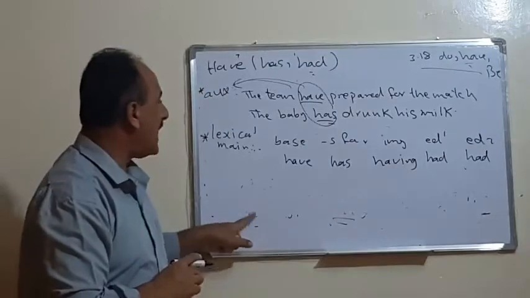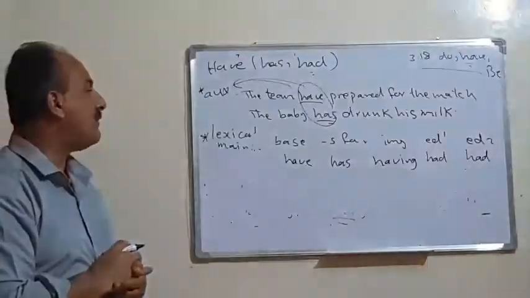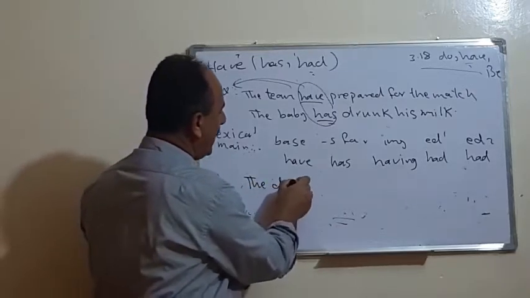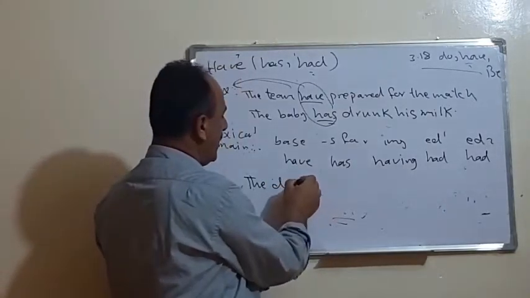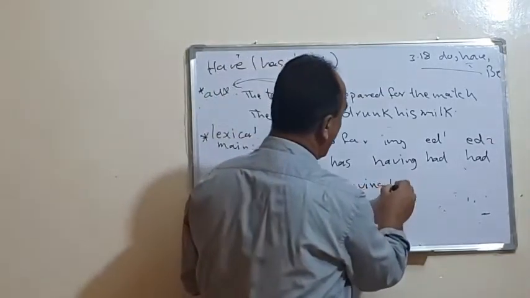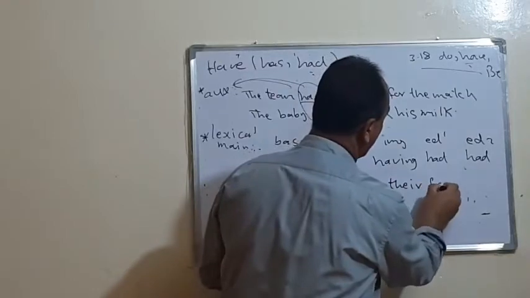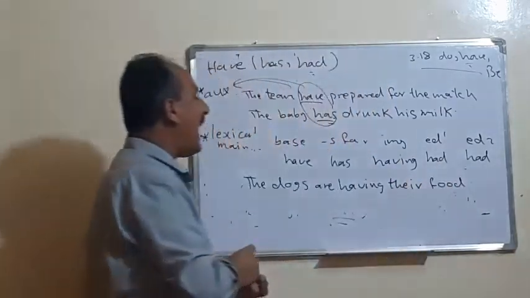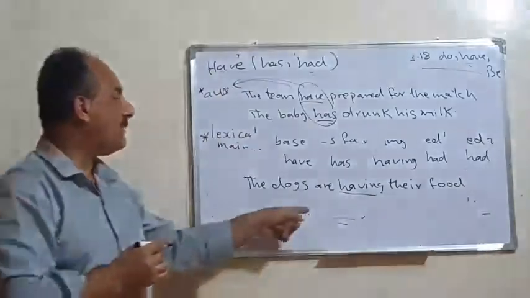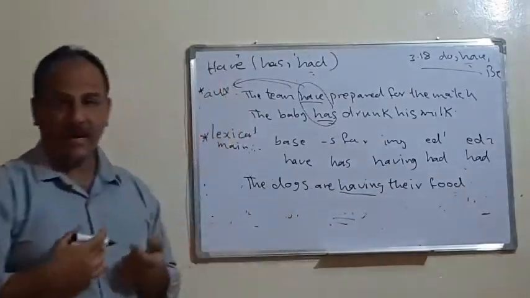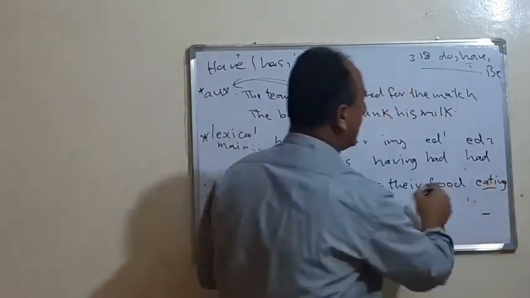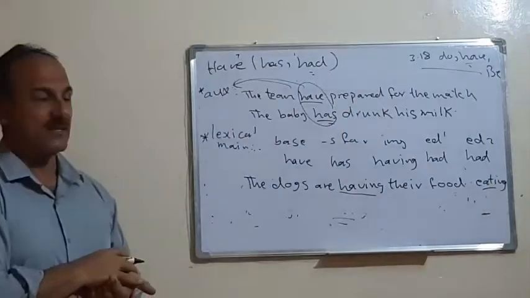So here we use it as a main verb. Let's say, for example, the dogs are having their food. Having here means eating. So have has a meaning as a lexical verb.